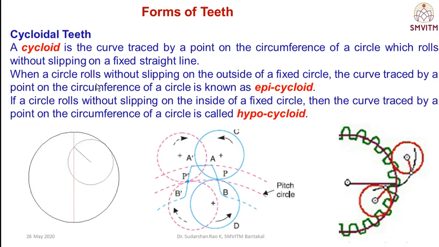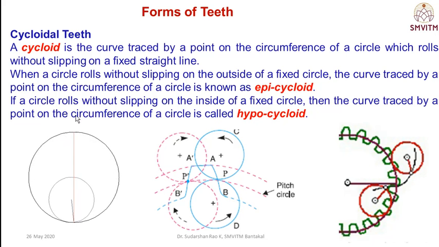When a circle rolls without slipping on the outside of a fixed circle, the fixed circle is the pitch circle. The curve traced by a point on the circumference of the rolling circle is known as an epicycloid. That is, this circle rolls over the fixed circle, your pitch circle, and it is called an epicycloid.